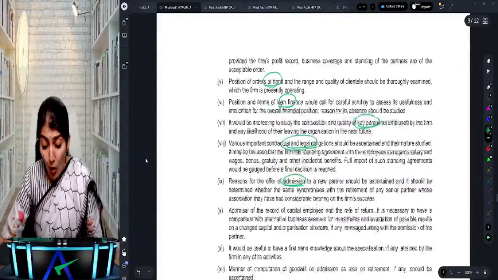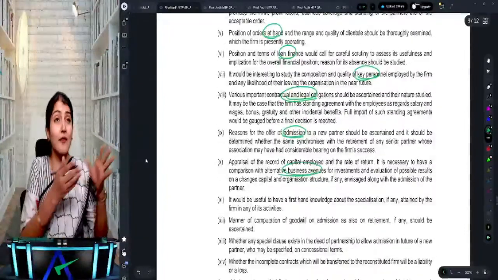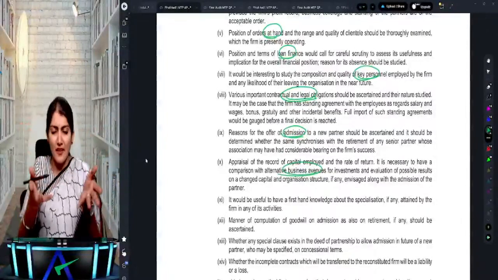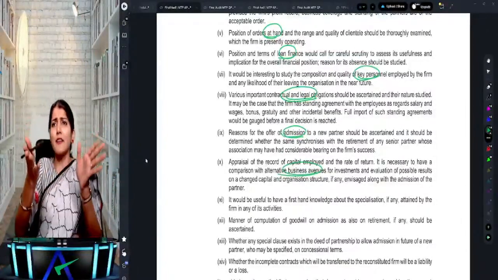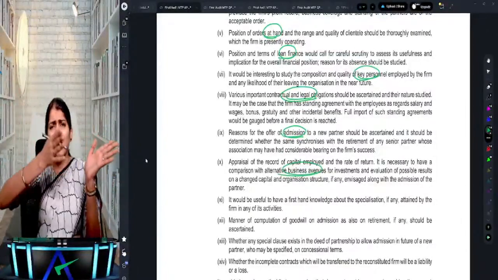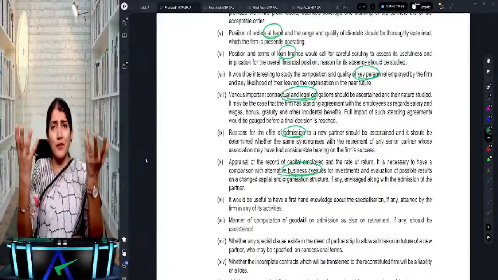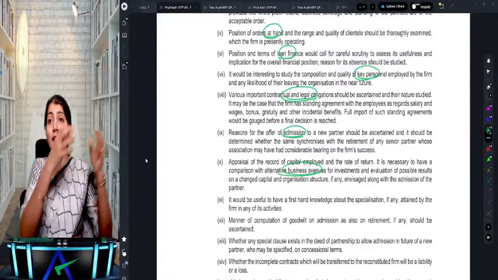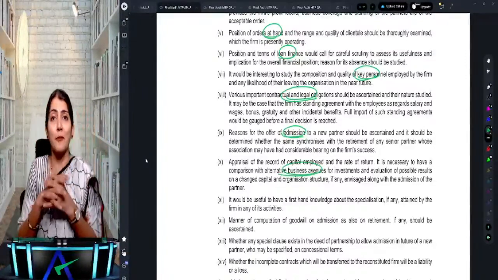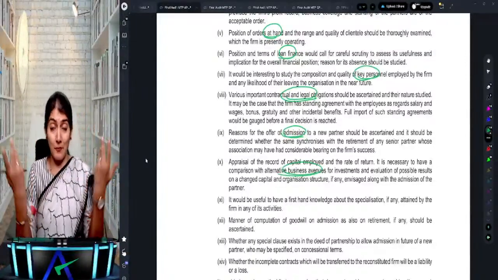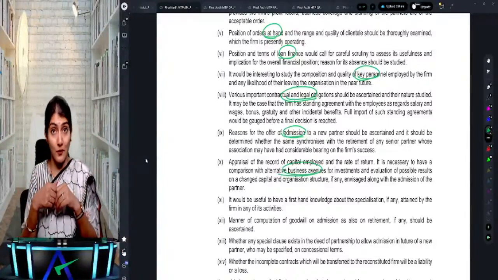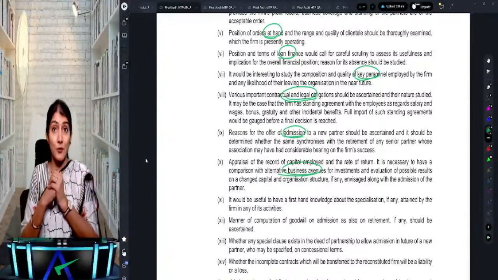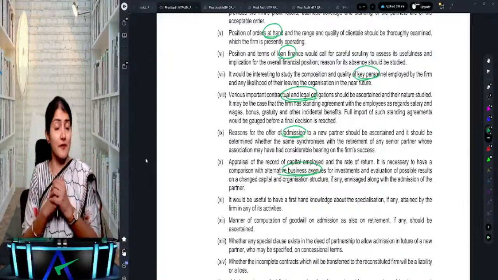Then what are the alternative business avenues? So Rishabh, rather than joining them as a partner, should he better start his own practice, or should he do his own business that will be more beneficial, or simply don't do anything, keep the money in the FD and make more money? Possible, no? A business might go into loss also. That is why they are taking one more partner over there. And so alternative business avenues, right?